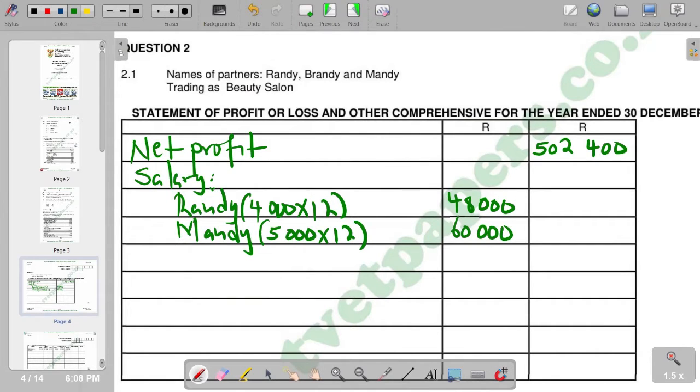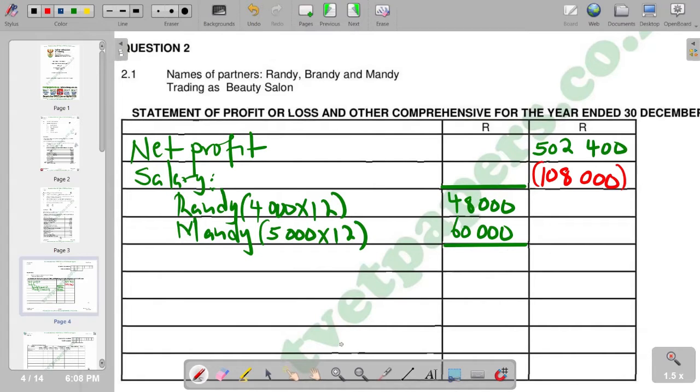Then from our salaries, we need to add so that we get the total for salary. We have to close on this part. So we say 48,000 plus 60,000, and you're going to get your answer as 108,000. And of course, we are supposed to subtract our salary from our net profit, so we can show it in brackets.